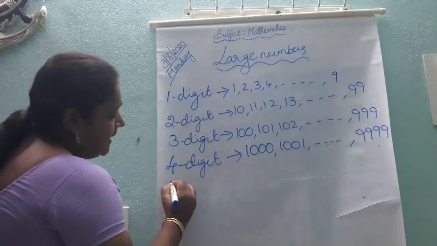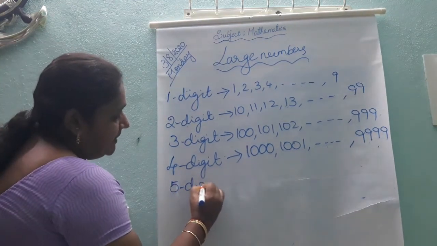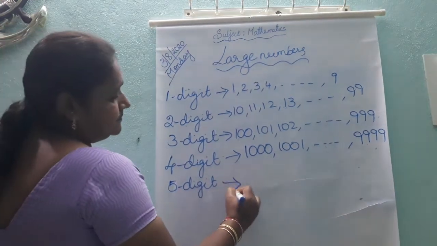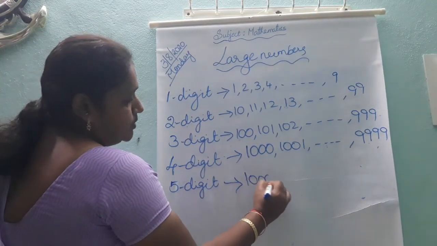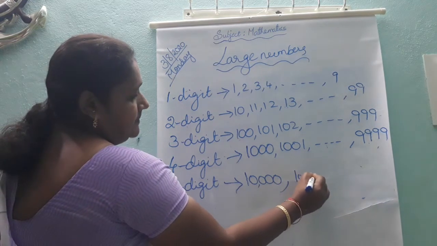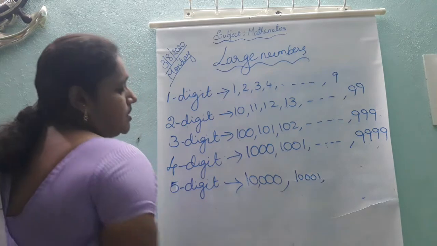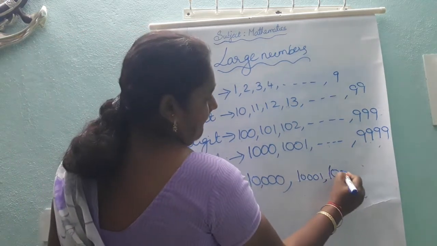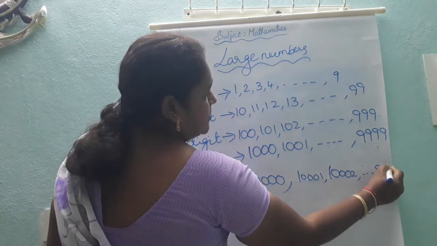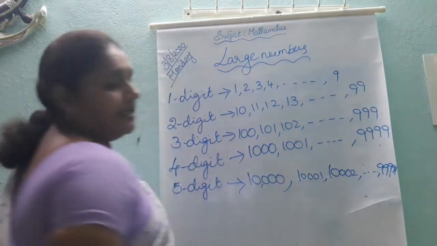Next, 5-digit numbers. What are 5-digit numbers? 10,000, 10,001, 10,002, and so on up to 99,999.